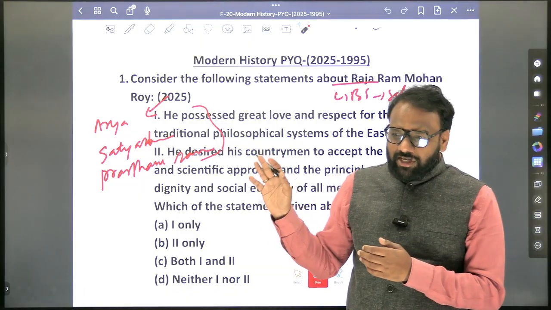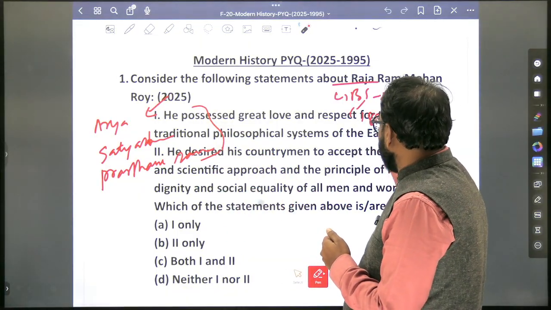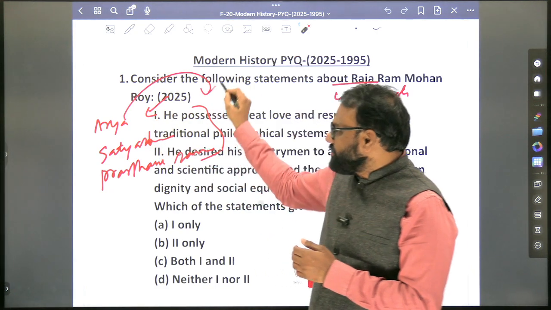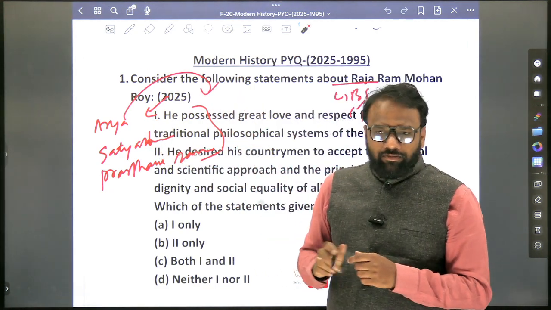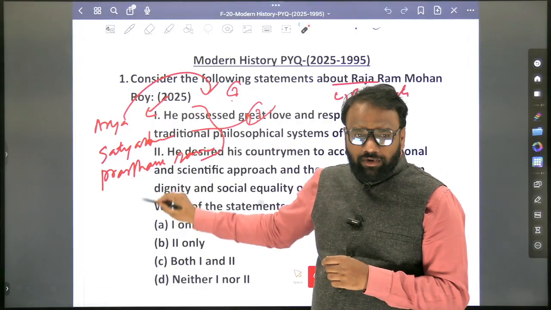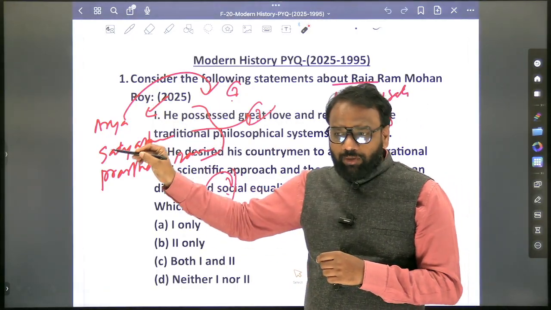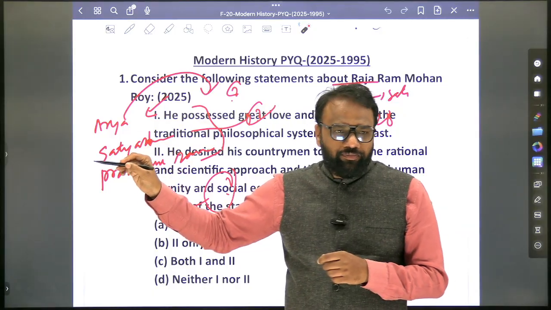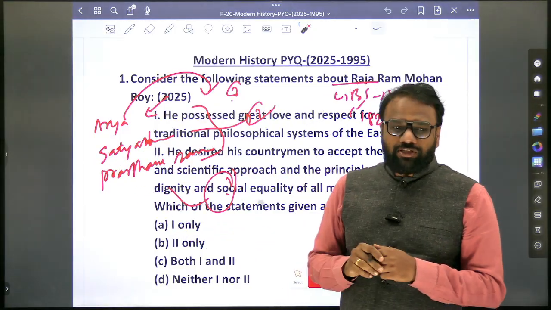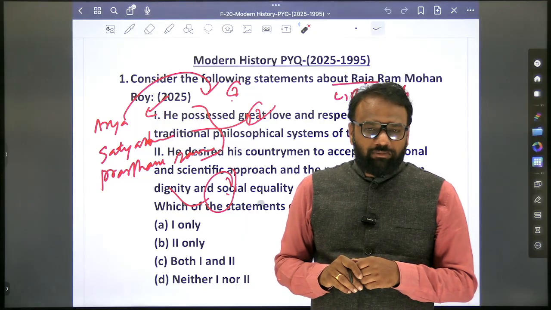So Brahma Samaj was established in which year? 1828. Next, Arya Samaj was established in which year? Satyashodak Sabha was established in which year? Prarthana Samaj was established in which year? Who is the founder or personality associated with Arya Samaj? Next, Satyashodak Samaj? Jyotiba Phule. Prarthana Samaj? Atmaram Pandurang.